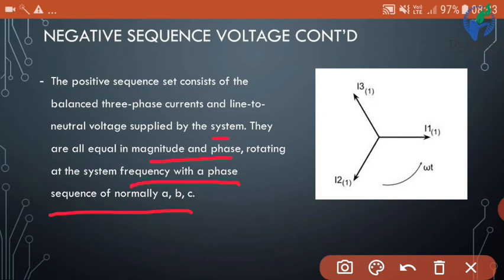So these are the properties of the positive sequence. Here we can see I1, I2 and I3, rotating at system frequency, omega t, and the sequence of phase will normally be ABC.